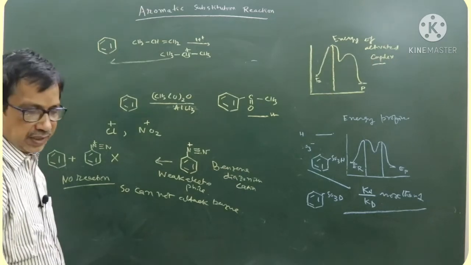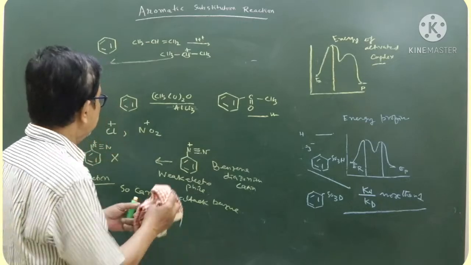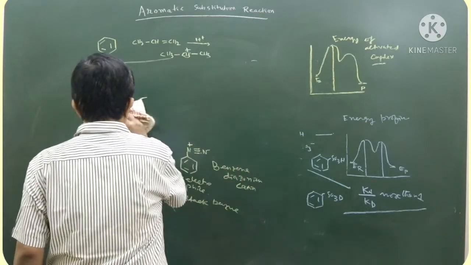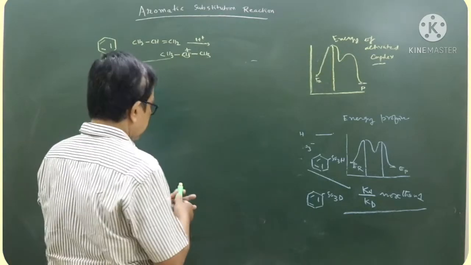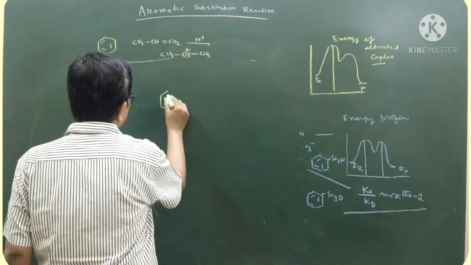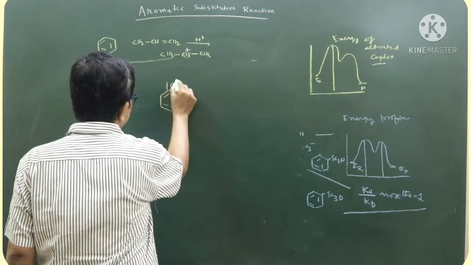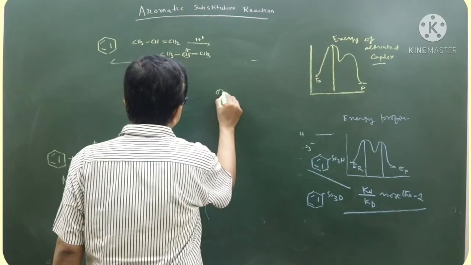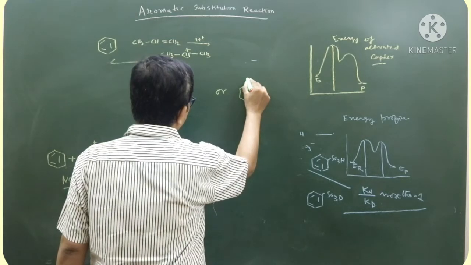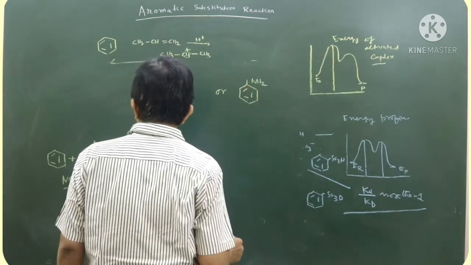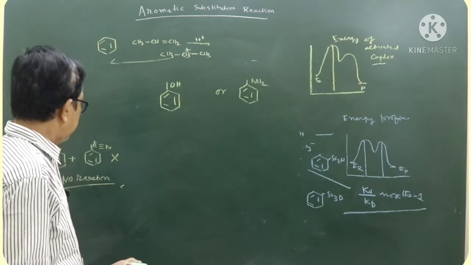But instead of benzene, if I take this, phenol or aniline, they undergo electrophilic substitution reaction with benzene diazonium chloride.